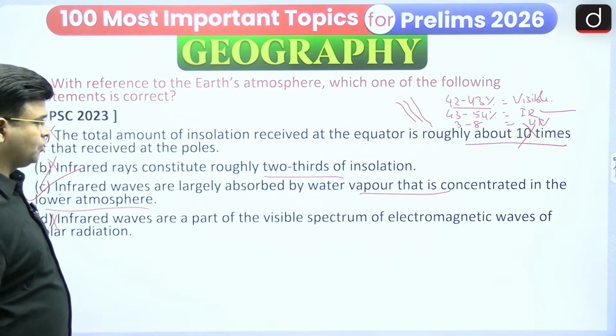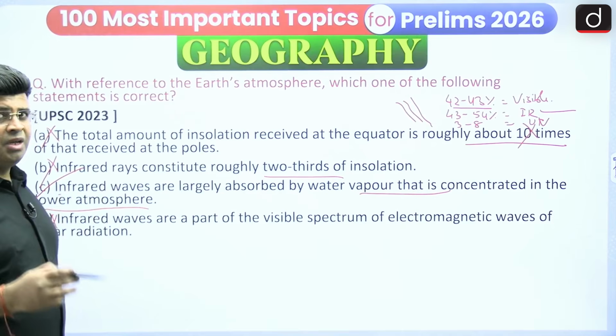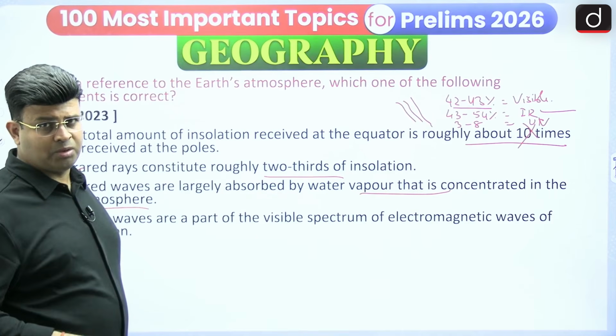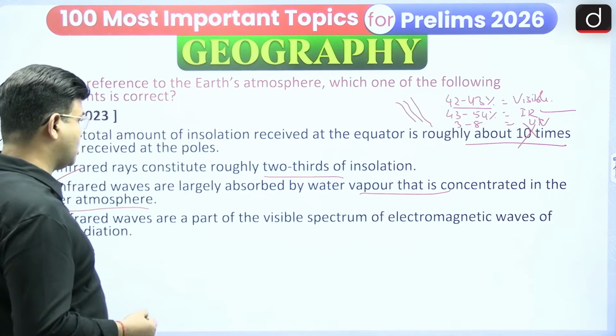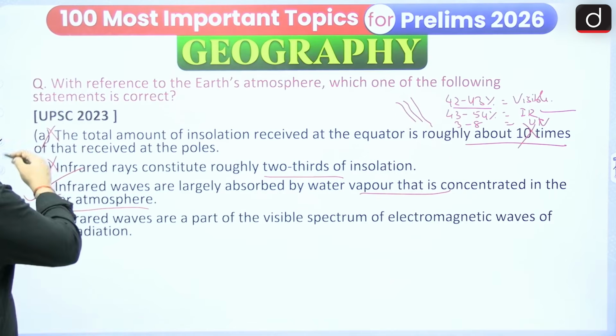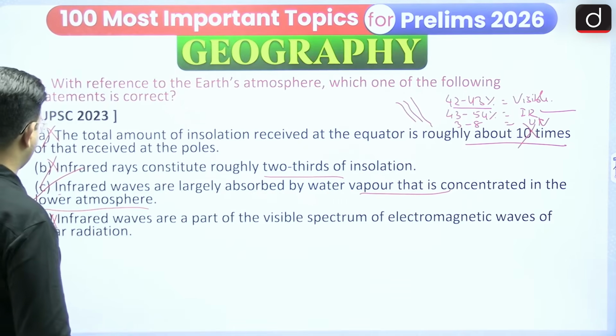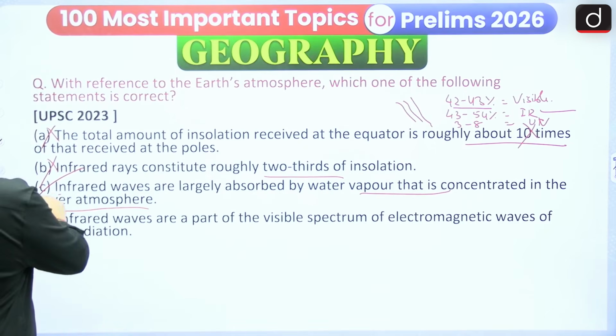Infrared waves are part of the visible spectrum. No. VIBGYOR is the visible spectrum, and infrared is not there. Infrared has a frequency less than that of visible rays. So we have seen that option C is correct.